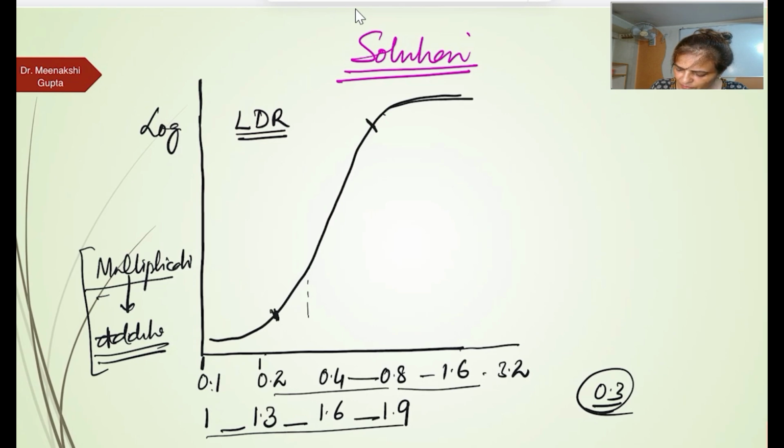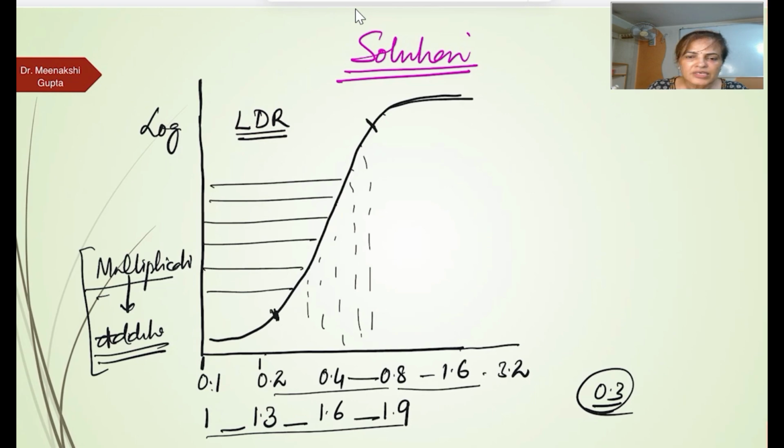This is the portion where we can see the dose which is giving an effective response. So this portion we can draw for different drugs, and we can see the difference. We can compare by making this log dose response curve, because the middle portion is linear, and this is the dose which is going to produce the effective response. Here there is minimum response, here the maximum, and in between it is showing the effective response. So these are the advantages of the log dose response curve.